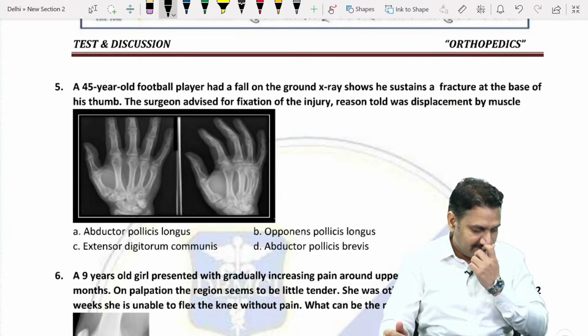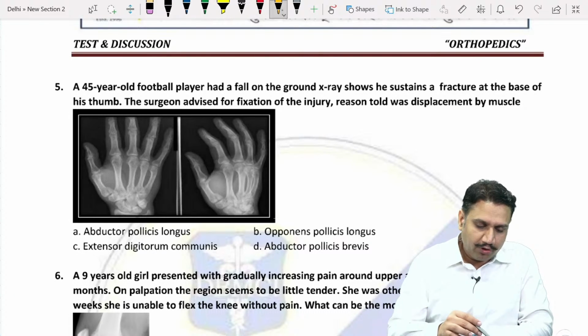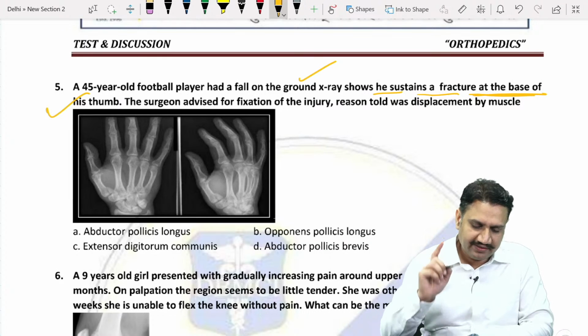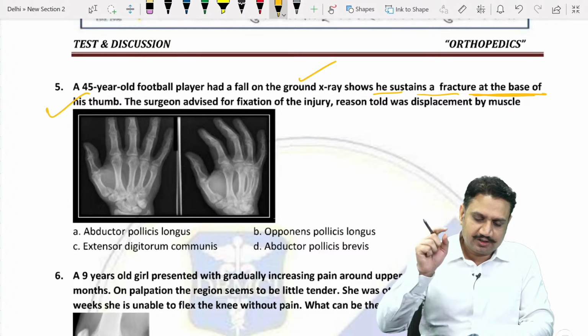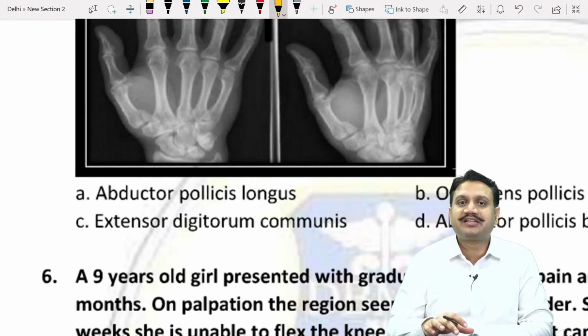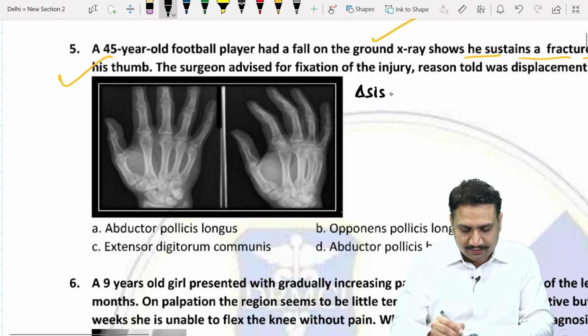Okay, let's see number 5. A 45-year-old football player had a fall on the ground, and X-ray shows he sustained a fracture at the base of his thumb. The surgeon advised fixation of the injury. The reason told was displacement by muscle. So question number 5 shows you what fracture? First of all, tell me the diagnosis for question number 5.